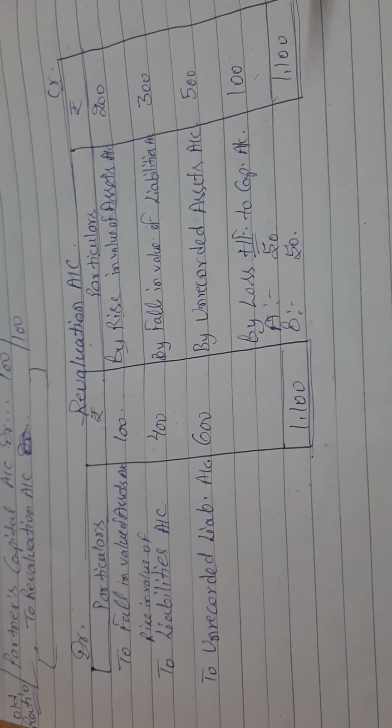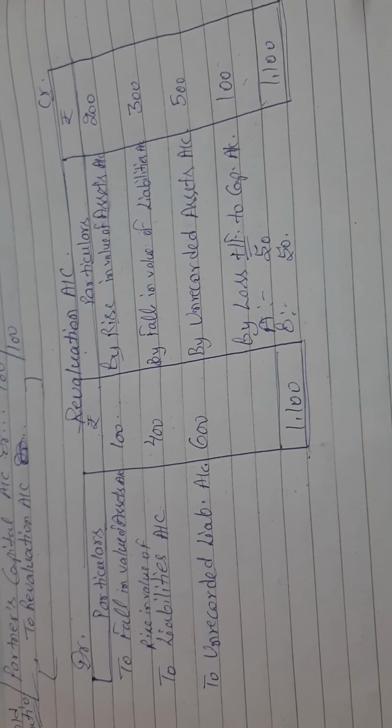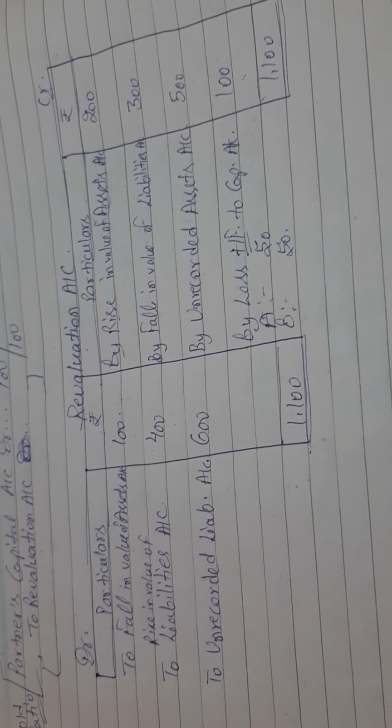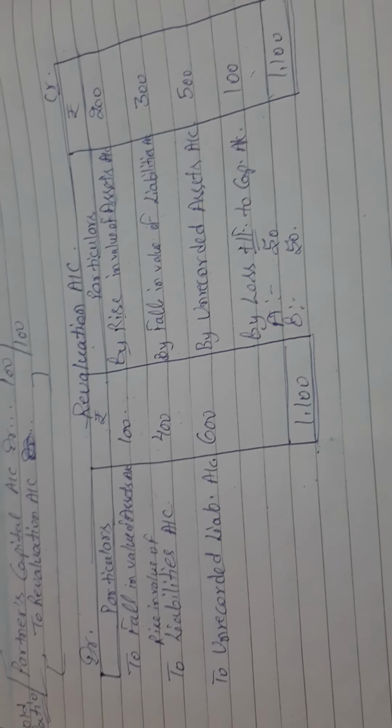Apart from this, sometimes the question also says not to pass the journal entry. The question says that you have the data of the revaluation account only, but you have to pass an adjustment entry. So in that case, what you have to do? Let's see. And before that, you can use a shortcut method also.